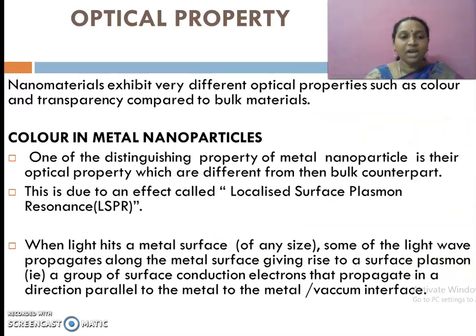Optical property. Nanomaterials exhibit very different optical properties such as color and transparency compared to bulk materials. One of the distinguishing properties of metal nanoparticles is their optical property, which is different from their bulk counterpart. This is due to an effect called localized surface plasmon resonance (LSPR). When light hits a metal surface, some of the light wave propagates along the metal surface, giving rise to a surface plasmon, a group of surface conduction electrons that propagate in a direction parallel to the metal vacuum interface.